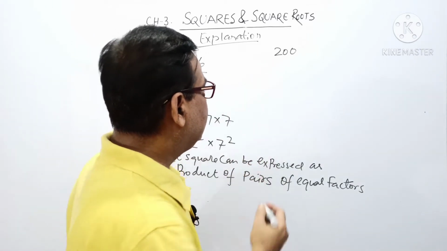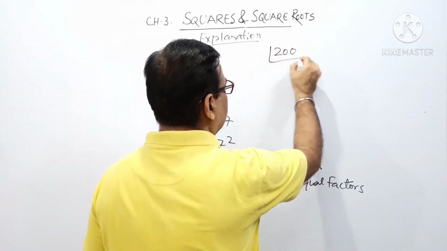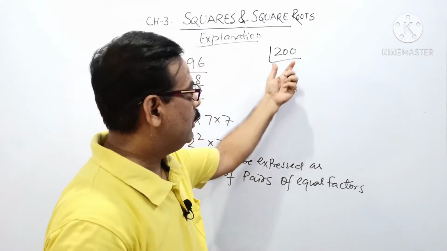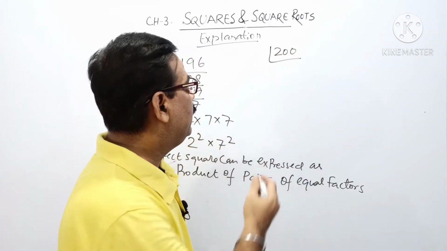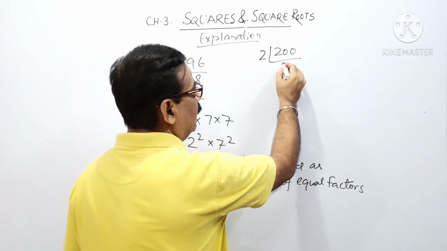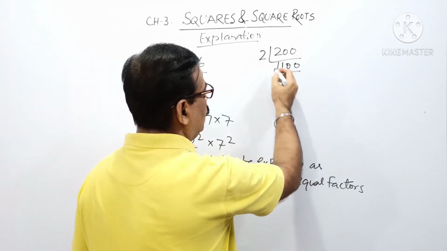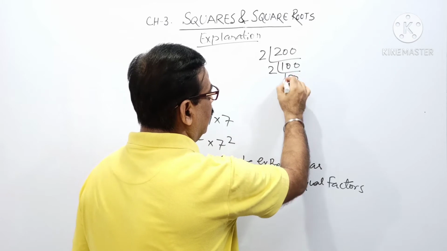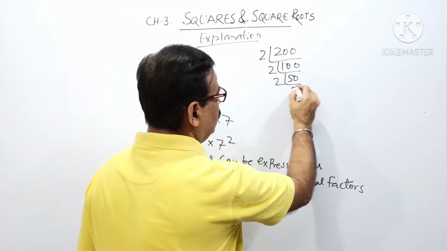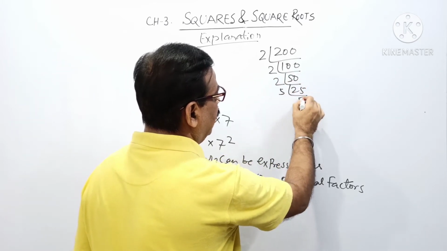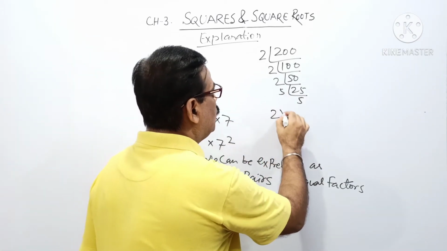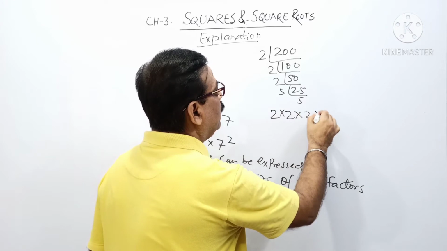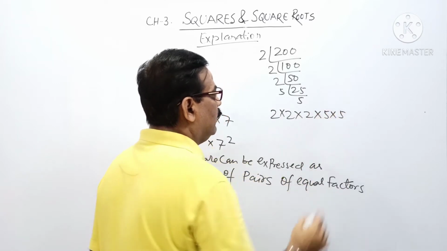Let us see the other example, that is 200. To see whether this number is a perfect square or not, we find the prime factors. 2 into 250... 2 hundreds are 100, 2 fifties are 25, and 5 fives are 25. So the prime factorization of this number is 2 into 2 into 2 into 5 into 5.